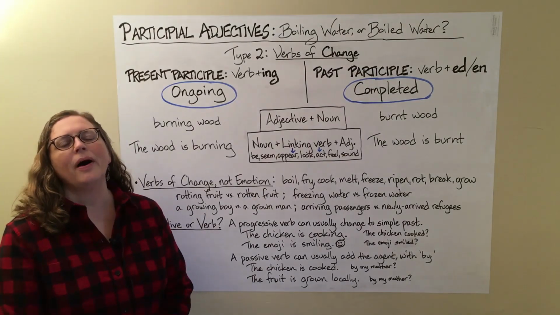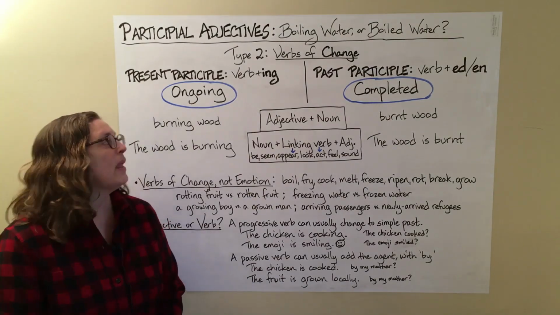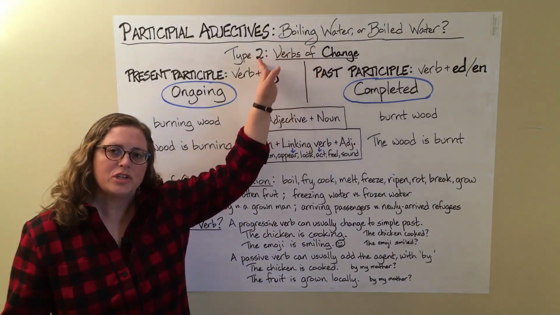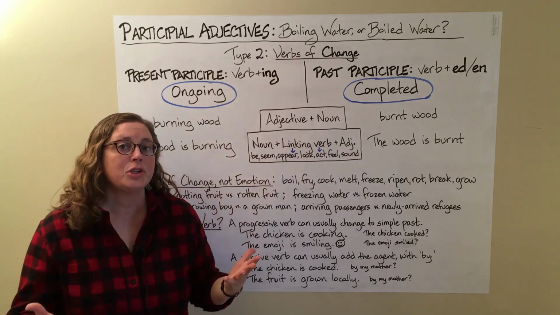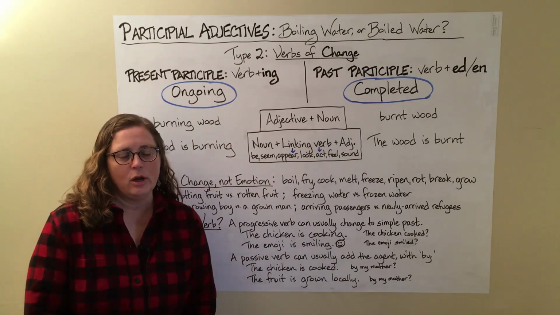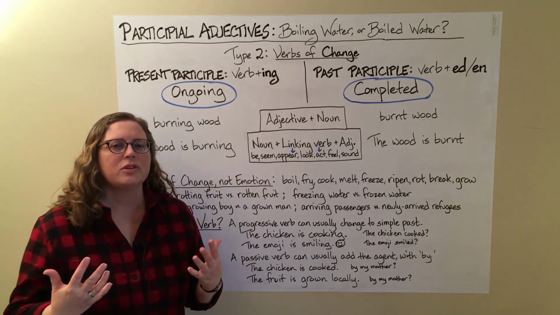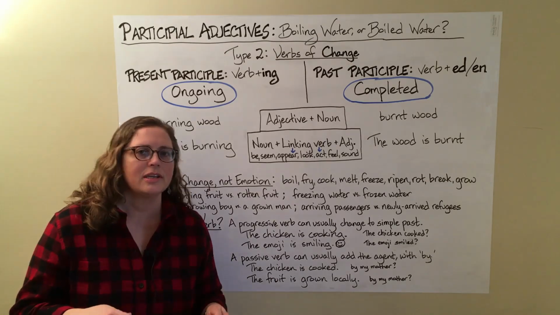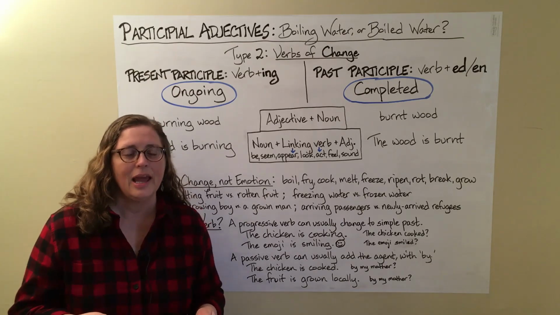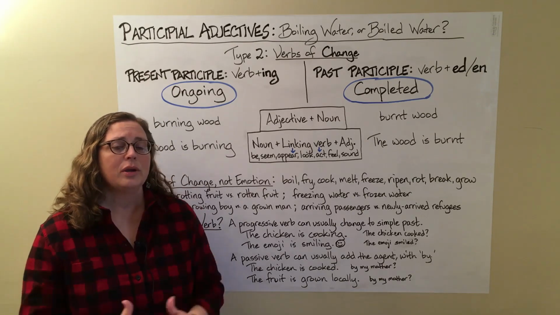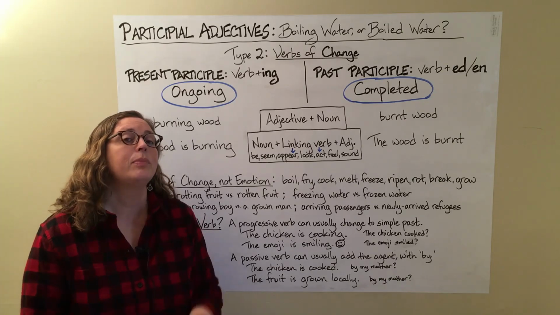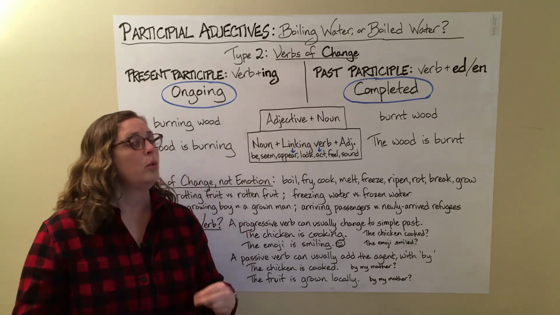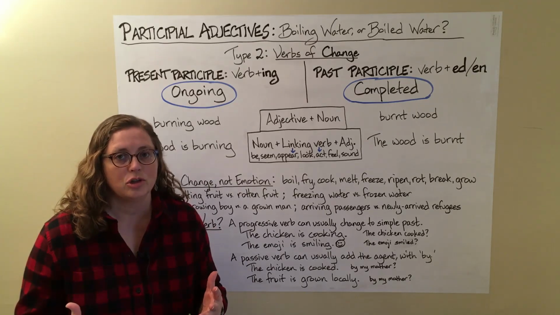This video is talking about participial adjectives. And I'm going to be talking about verbs of change, which is what I'm calling type 2. I also have a video on type 1, which is verbs of emotion or feeling: interesting, interested, frustrating, frustrated. So if you're looking for that, you can find my video on type 1, participial adjectives. But this is type 2, which is verbs of change.